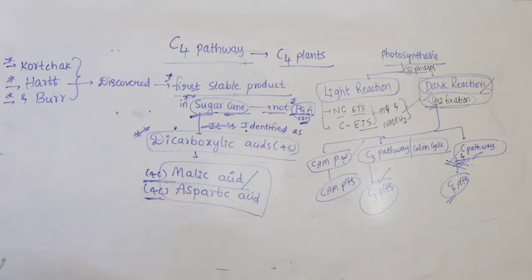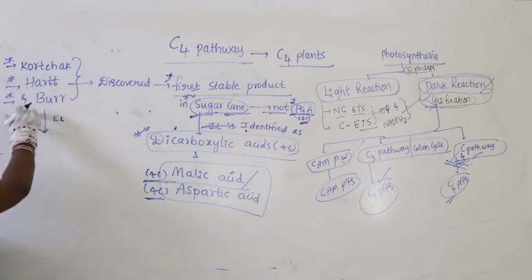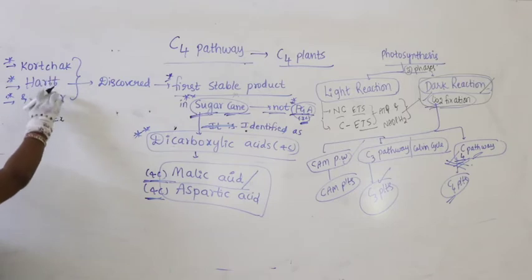Now this was experimentally verified by the scientists Hatch and Slack. What is the conclusion given by Kortschak, Hart and Burr?